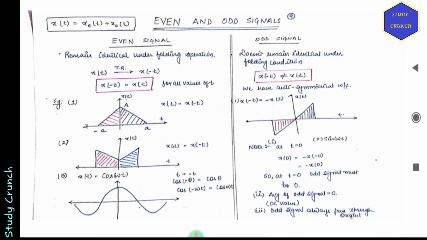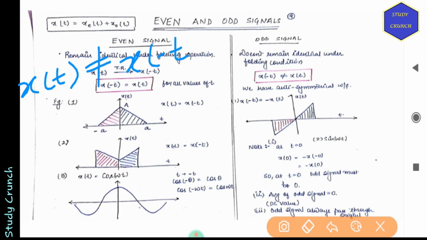Whereas for odd signals, this condition, that is x of t will not be equal to x of minus t. So have a look at this example. We have a triangular form. This will inverse in opposite direction. So this will not be same. So this is odd signal.